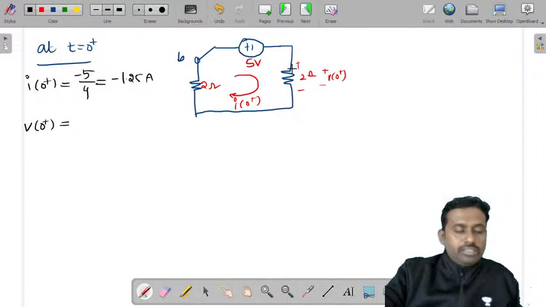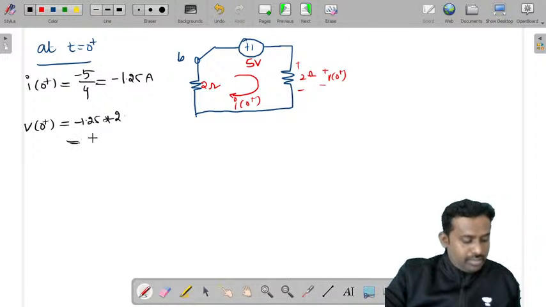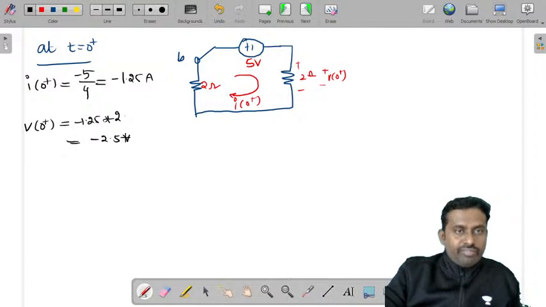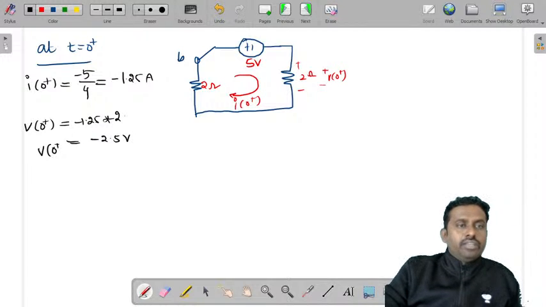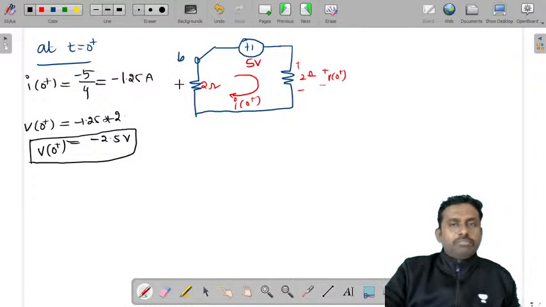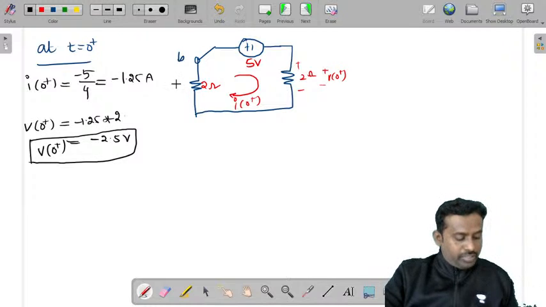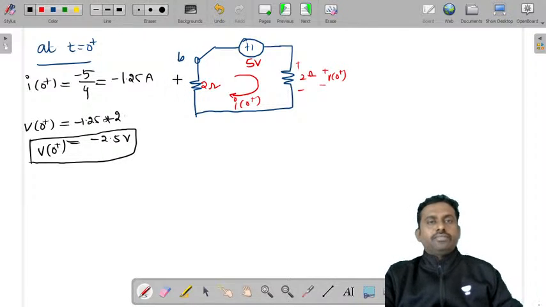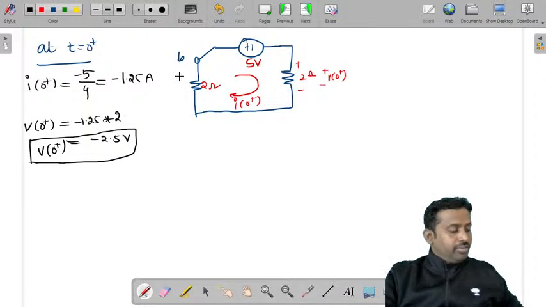V is equal to I into R, so minus 1.25 times 2. The R value is 2, so it is minus 2.5 volts. V of 0 plus according to the given terminals is minus 2.5 volts. So this is V of 0 plus, at t is equal to 0 plus.